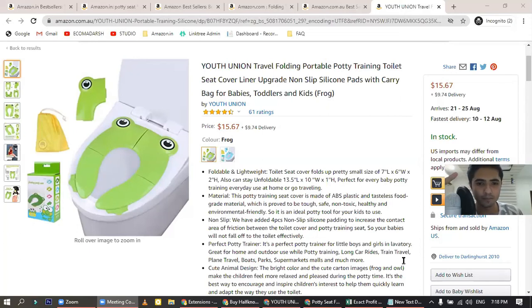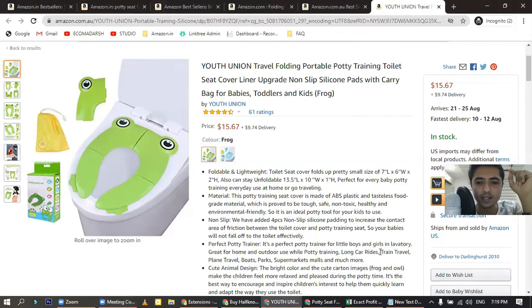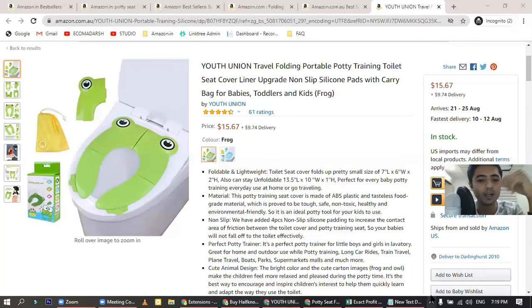Factor number 1 is if you want to sell a certain product on Amazon, just think if in the future, if this product goes well, if you can sell it as a private label product. Just think about it.